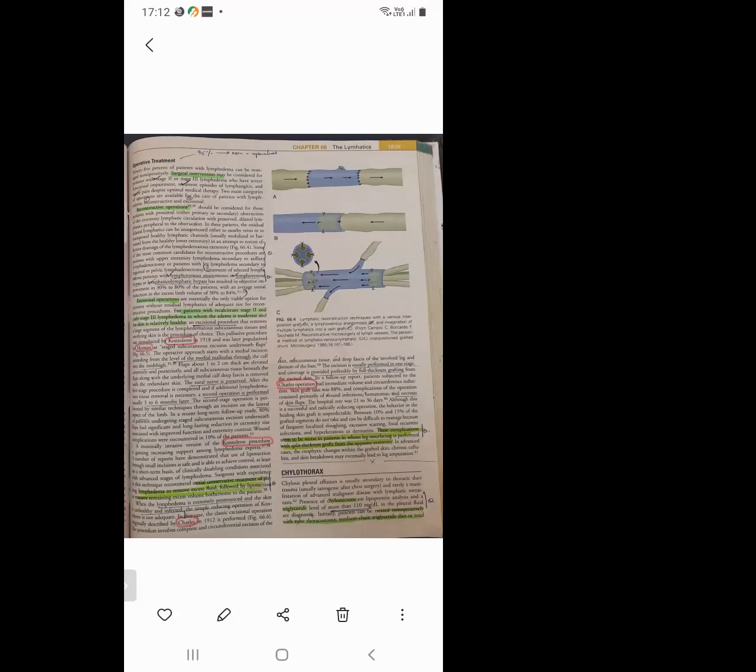This procedure involves complete circumferential excision of the skin, subcutaneous tissue and deep fascia of the involved leg and dorsum of the foot. It is usually performed in one stage. Coverage is provided preferably by full thickness grafting from the excised skin.